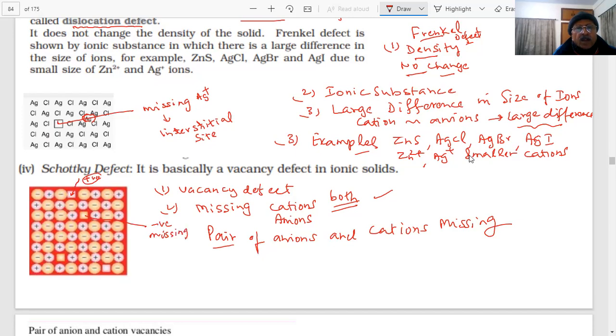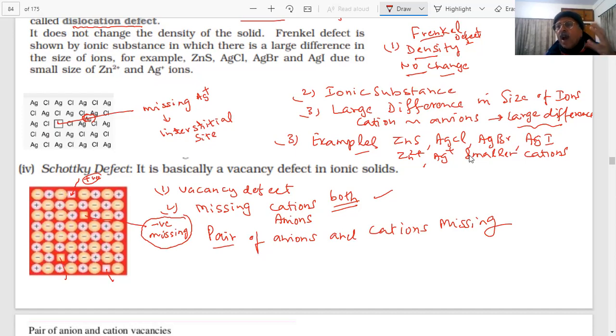So there is a pair of positive and negative ions which are missing. Here you can see this is missing. Both plus and minus ions are missing, so they are not there in the crystal now.